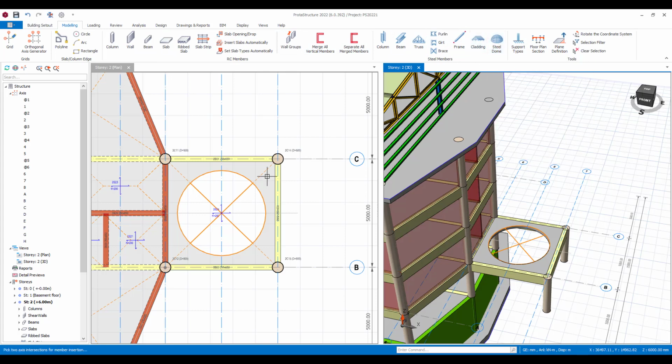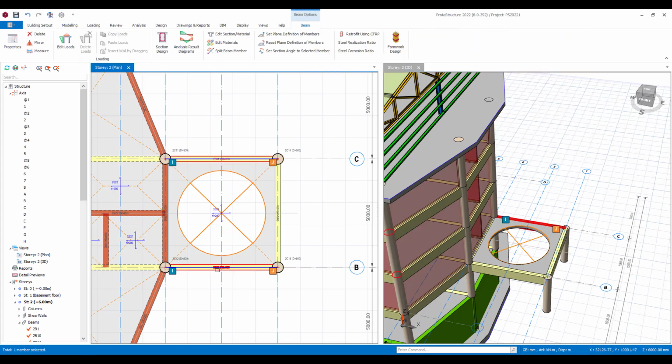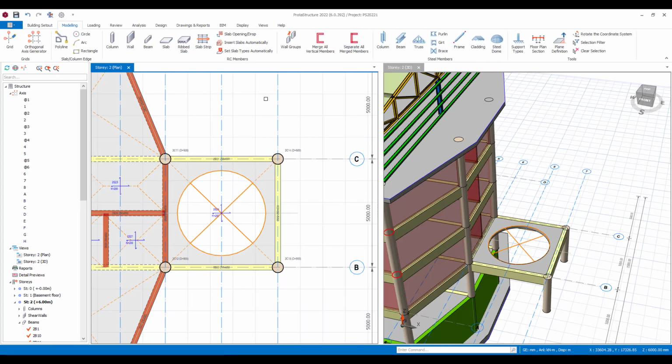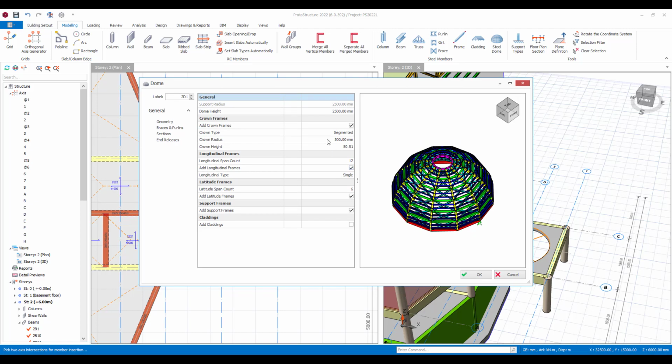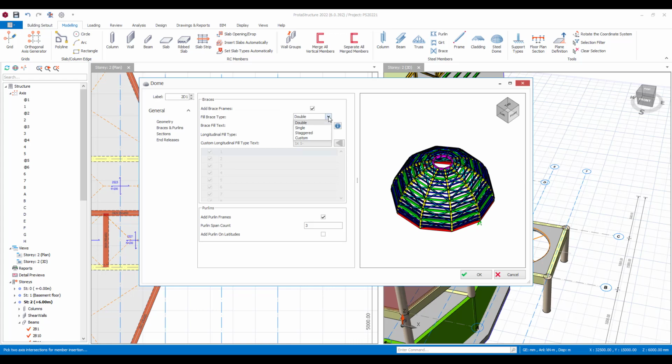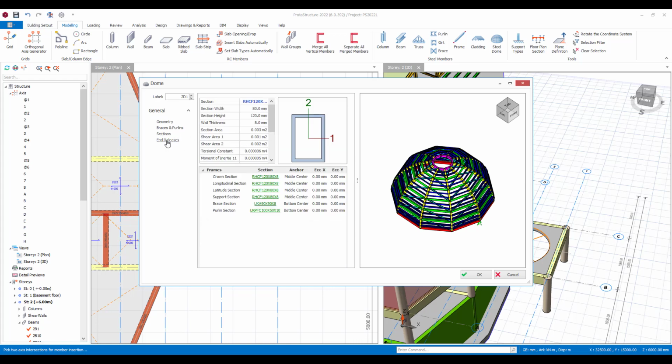If I click on this, I can choose some points. Let me do it in plan here. Let's choose points to insert this dome. You can see a preview of a dome here, and you can come and work with this. You may want to reduce the number of elements, maybe it's 10 for example. You may want to play with single purlins, and you can have different types of sections.